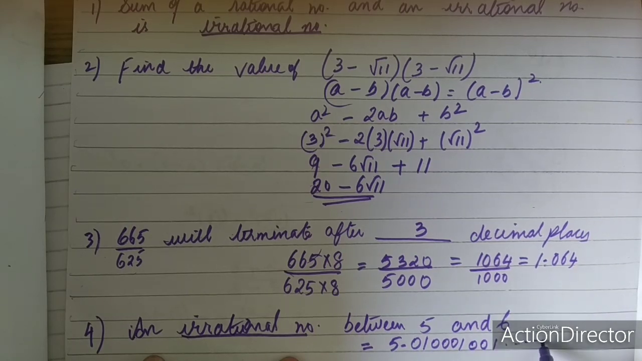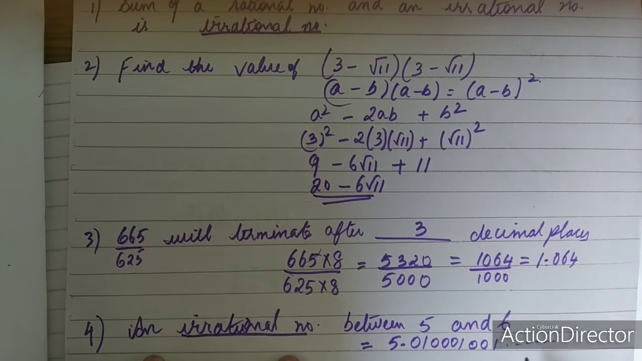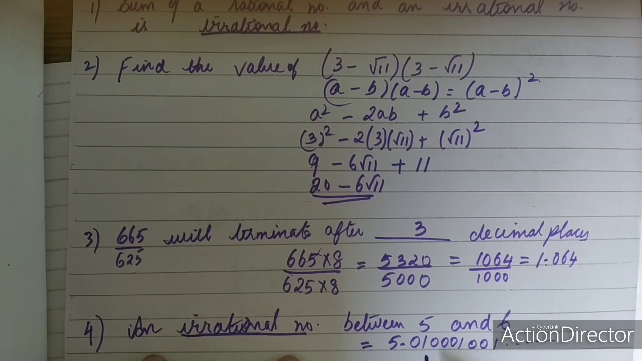5.010001001... These dots are very important. This shows it is non-terminating, and no number is recurring also. Recurring means a number is repeated, so you should not repeat any number. You should write a number between 5 and 6. Any number you can write. So this is an irrational number.